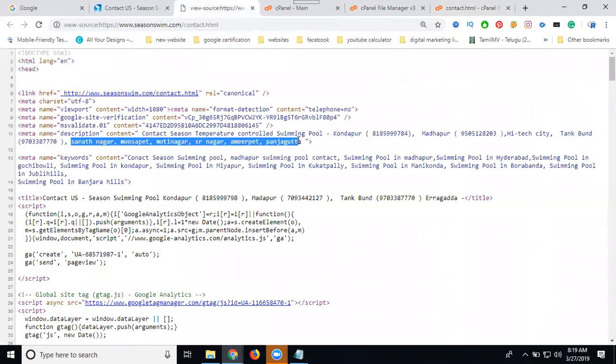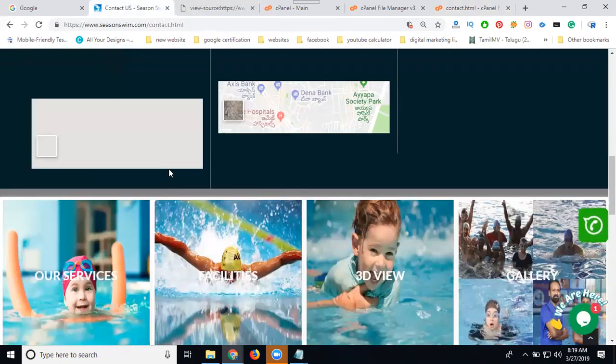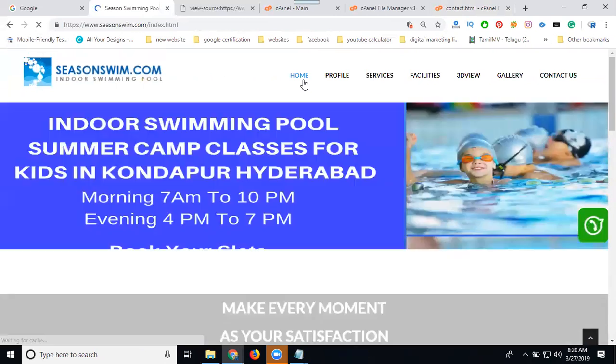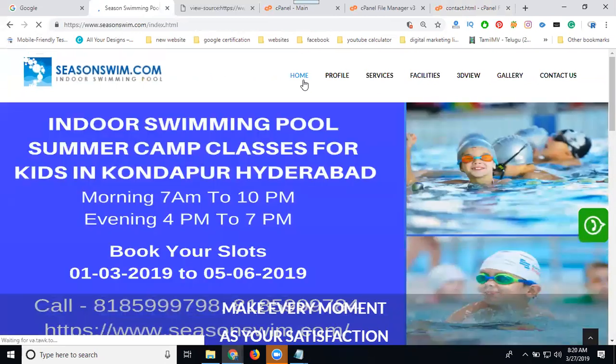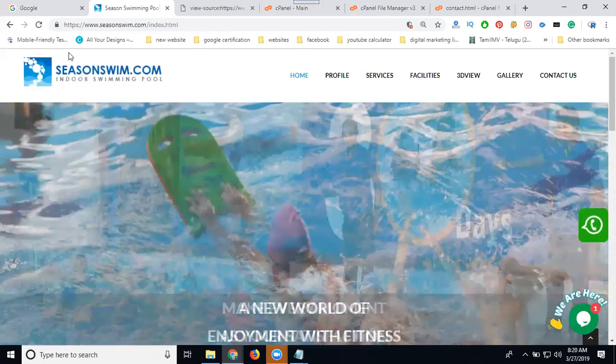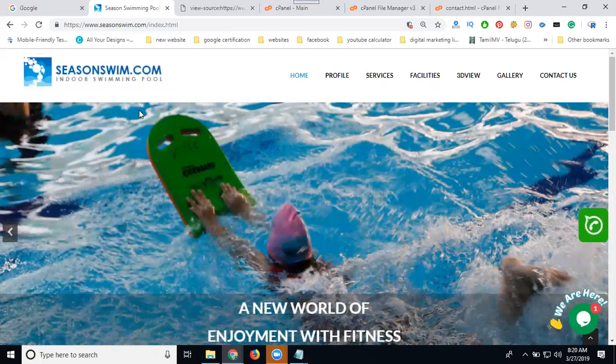So when you target any areas on a particular page, a static website is used in two scenarios: one is the home page, the second is contact us. On the home page, the characters will increase. A title accepts only 60 characters, and you can exceed up to 65 characters. For the description we can use up to 300 characters, and it will display only about 160 to 300 characters. So when writing for your home page, the title will exceed and the description will exceed.